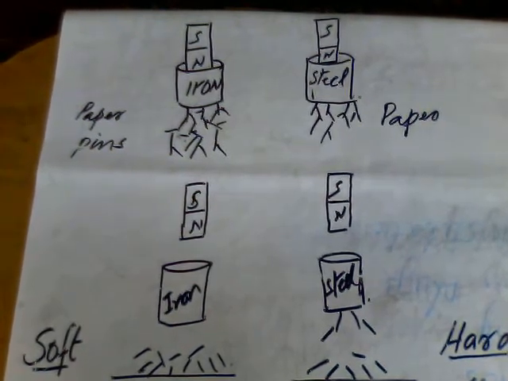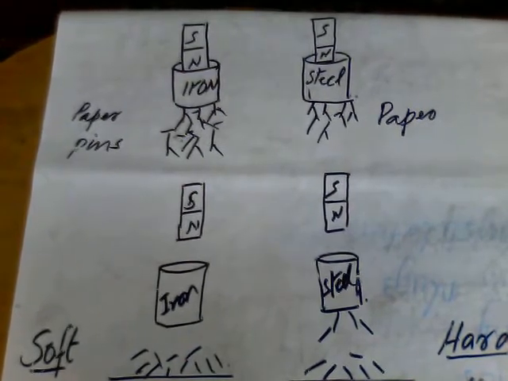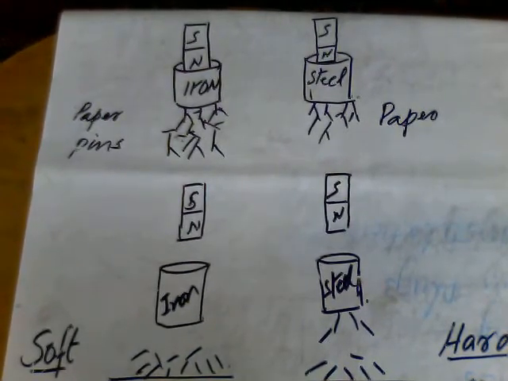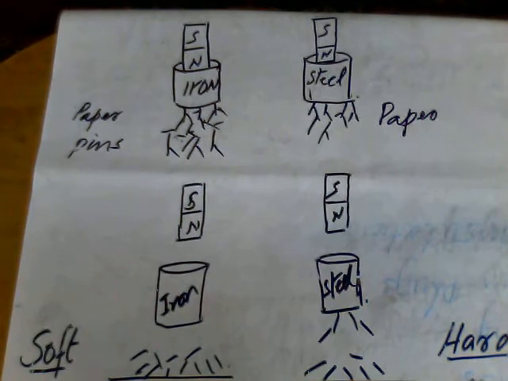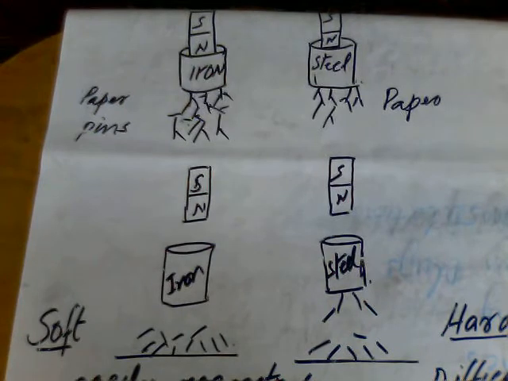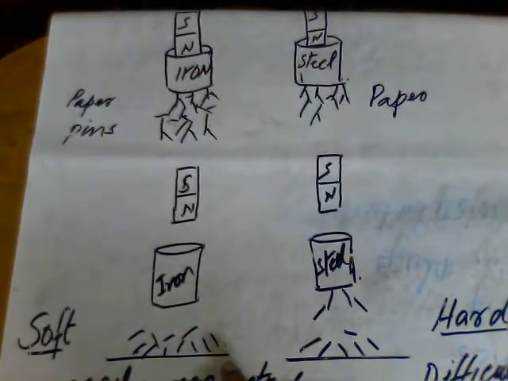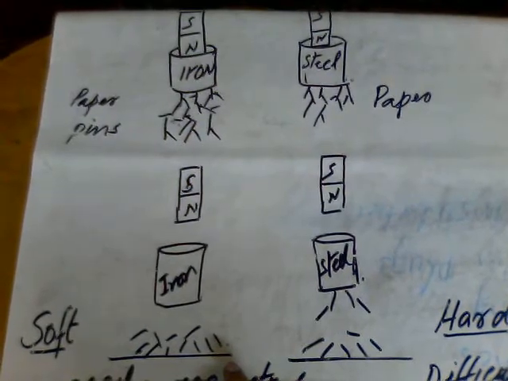After a short time, we remove the iron bar and the magnet, and you can see in the figure that all the paper pins which were stuck with the iron are now on the ground, because iron was magnetized easily and demagnetized easily.